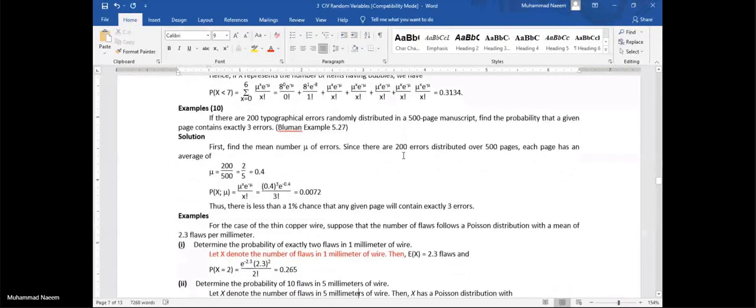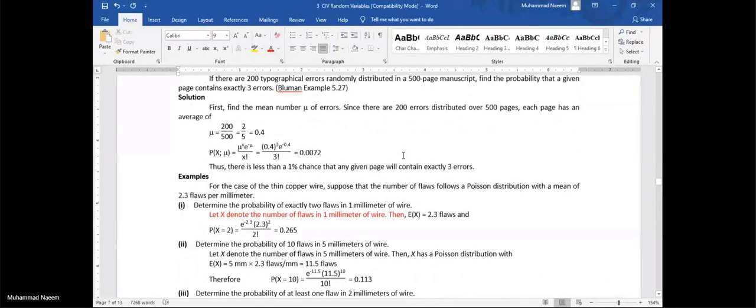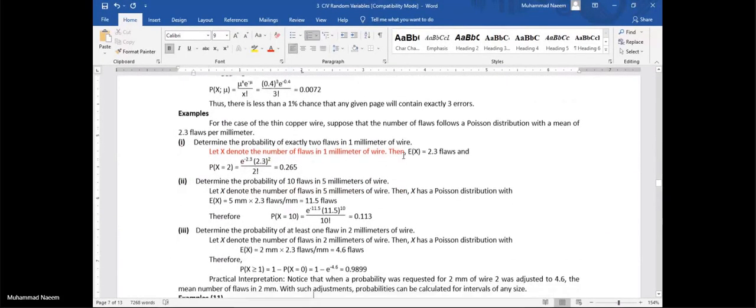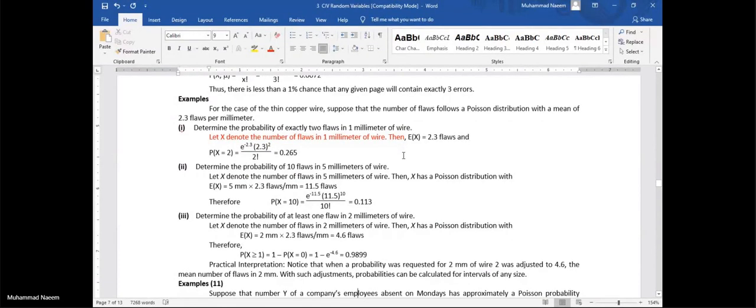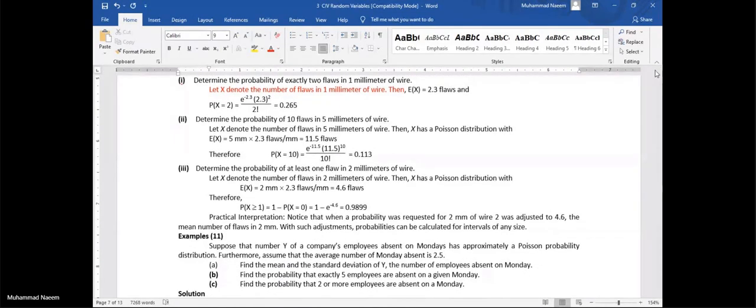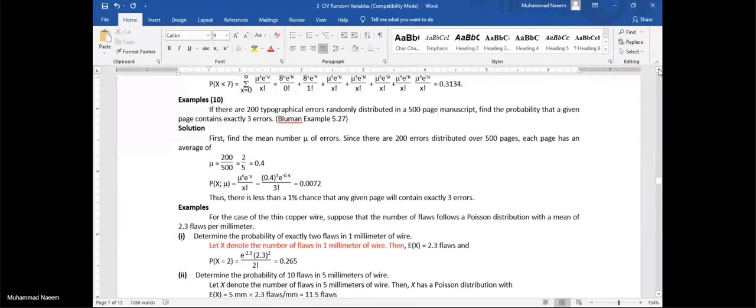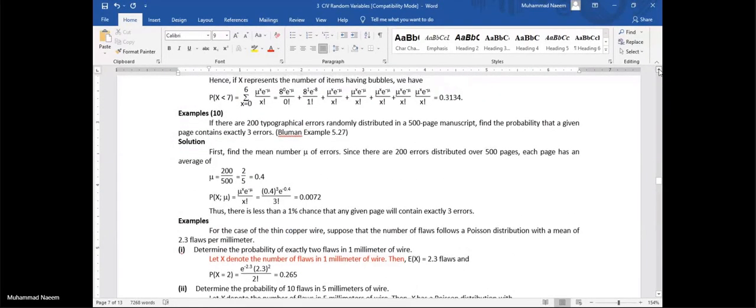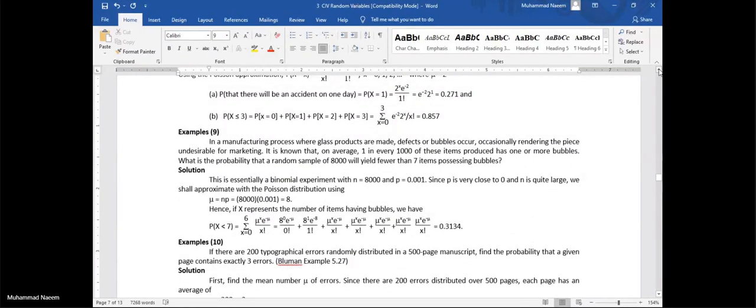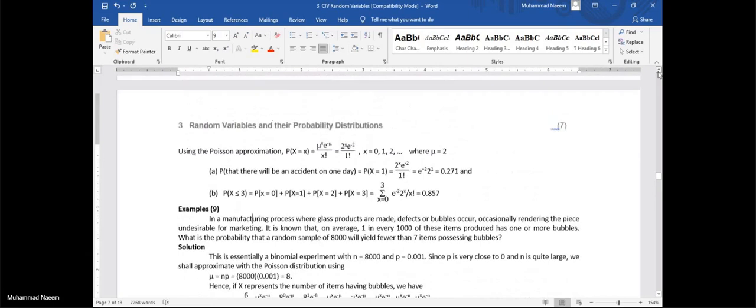Similarly, also check all these problems which are already solved. Remember, sometimes we are given the probability P, just like in this case we have discussed in our previous example. Also check this example also.